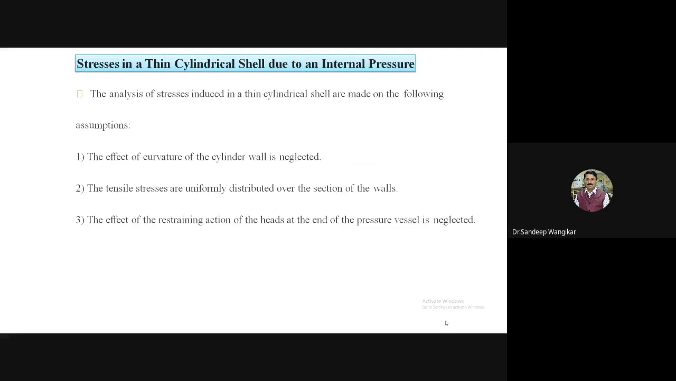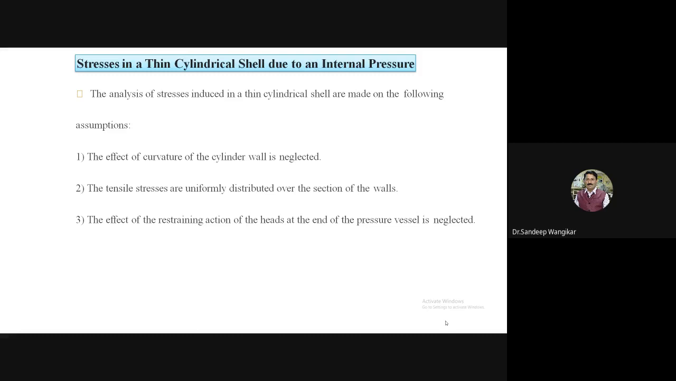So, stresses in a thin cylindrical shell due to an internal pressure. The analysis of the stress induced in a thin cylindrical shell is made by assuming certain things. So the following assumptions are there. The effect of curvature of the cylinder wall is neglected. The curvature is there, as it is a cylindrical shape, but the effect of curvature is neglected.